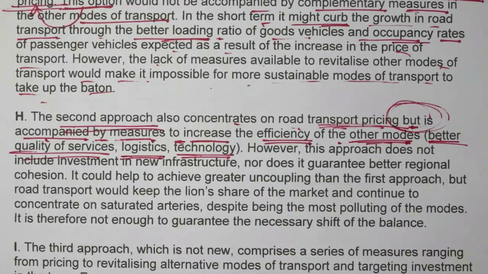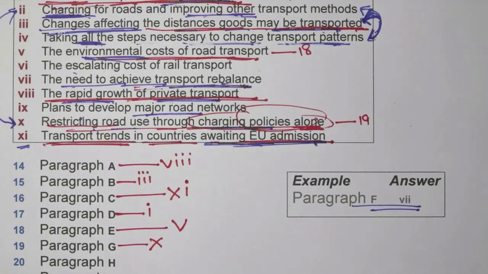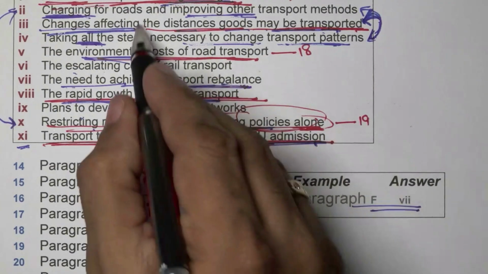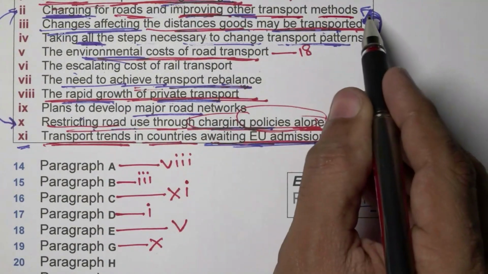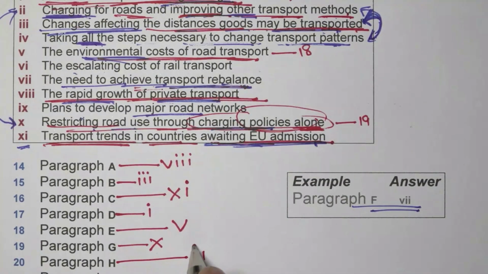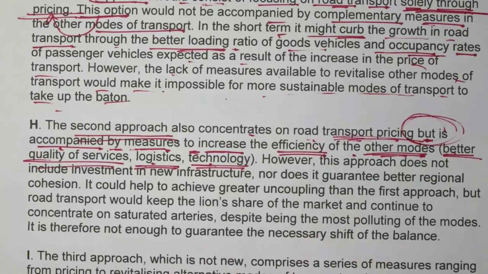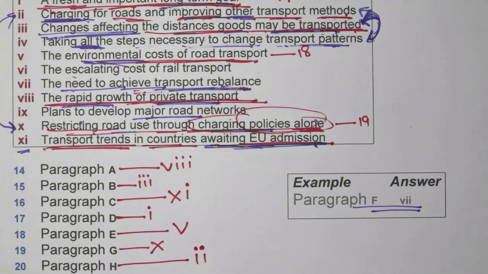And if I just go through another solution, the other transport methods, right? Better quality of services, logistics and technology. Option for the 20th one comes out to be charging for roads and improving other transport methods. And second is the heading, and very clearly he has given us the other methods, other modes was written. Better quality of services, talk about logistics, talk about technology. 20th one, and heading comes out to be second.